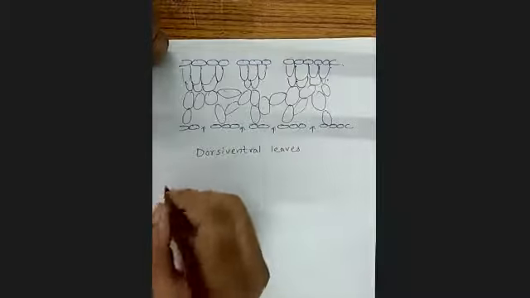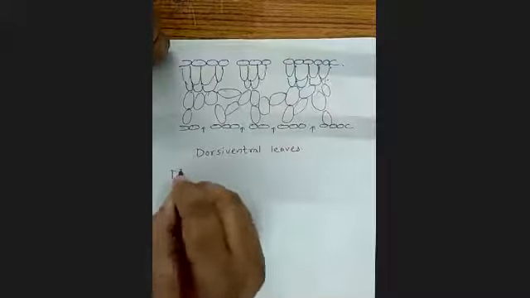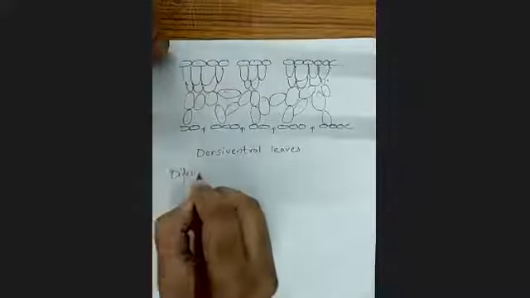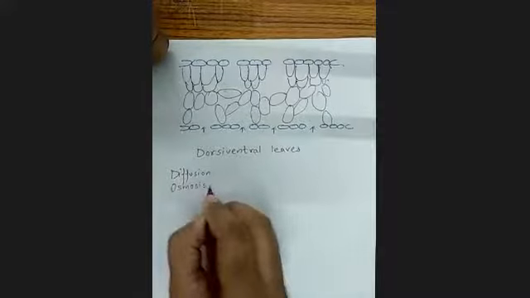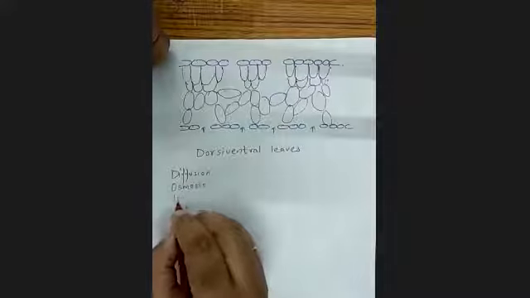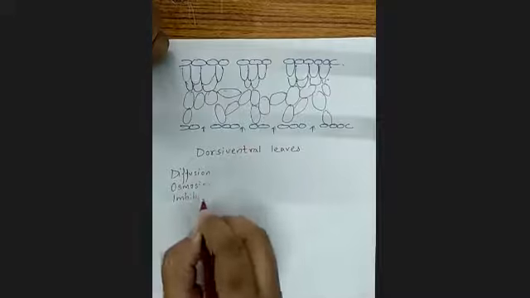One thing that you have studied is diffusion. Another process is osmosis. And there is one more method that is called imbibition.